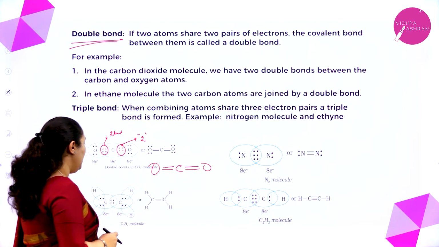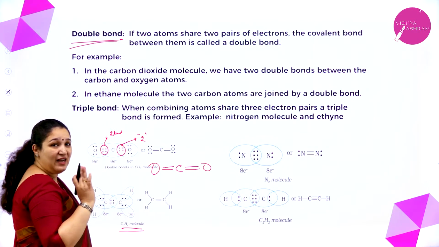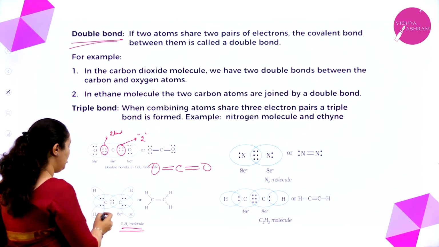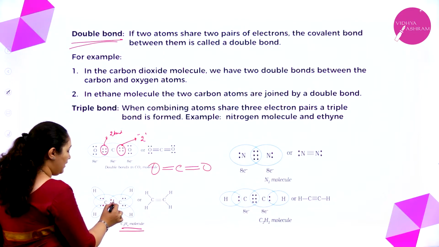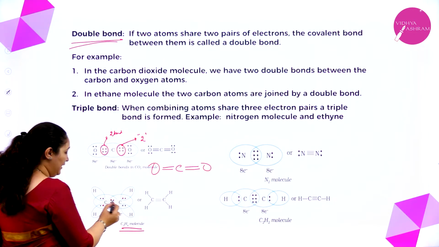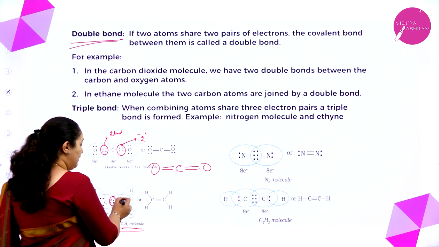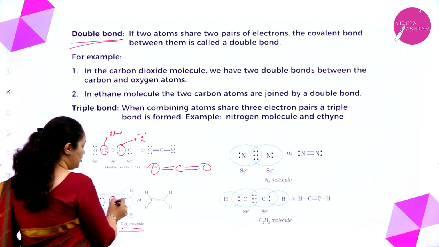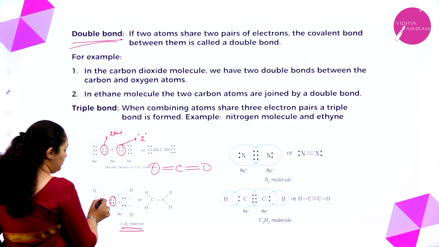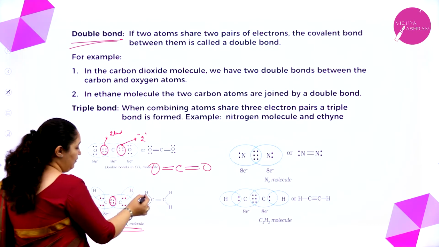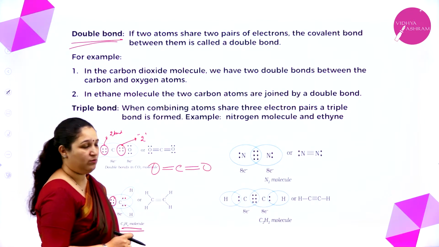Okay. Similarly, we have the C2H4 molecule, that is an ethene molecule. Carbon has 4 valence electrons, 1, 2, 3, 4. In the same way, this carbon atom has 1, 2, 3, 4. So between the 2 carbon atoms there is a double bond because 4 electrons are shared. We have written a double bond. And between carbon and hydrogen, 1 from hydrogen, 1 from carbon, so we have 4 single bonds and 1 double bond in the ethene molecule.